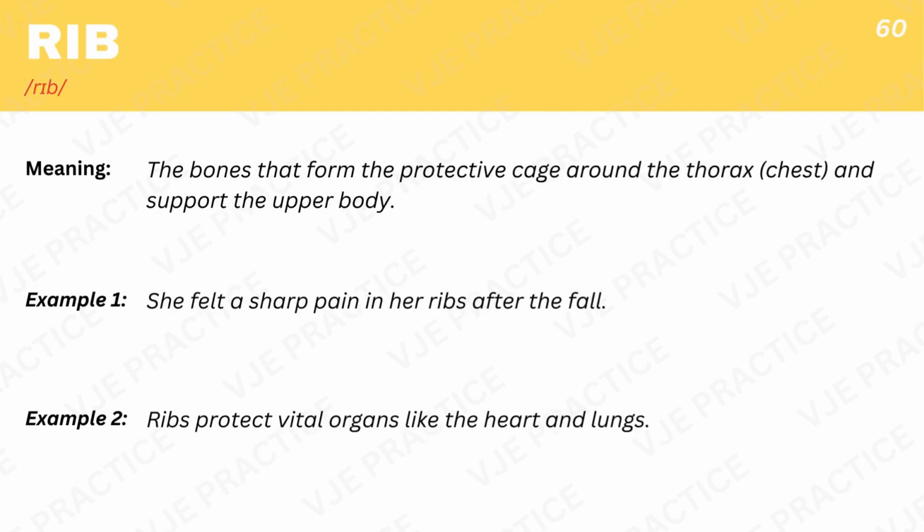Rib, the bones that form the protective cage around the thorax, chest, and support the upper body. Example 1. She felt a sharp pain in her ribs after the fall. Example 2. Ribs protect vital organs like the heart and lungs.